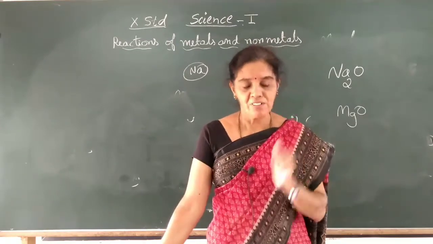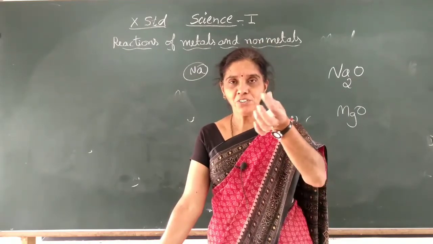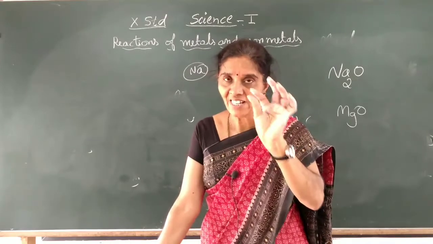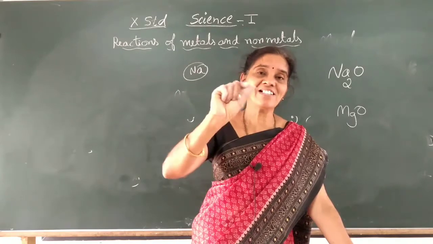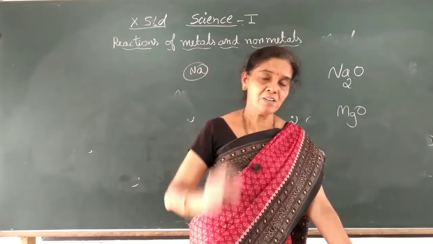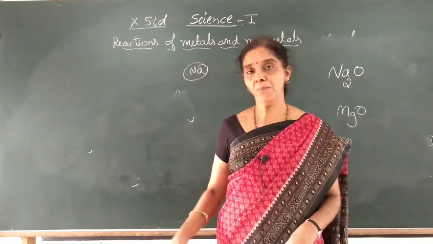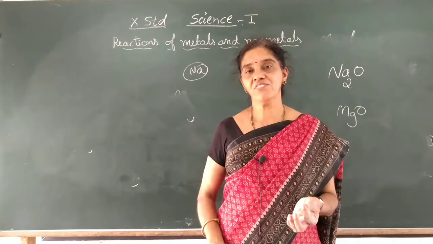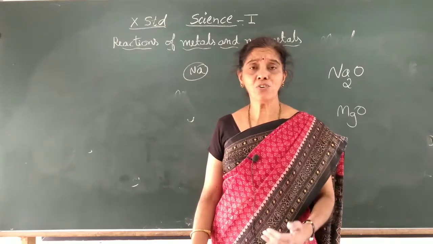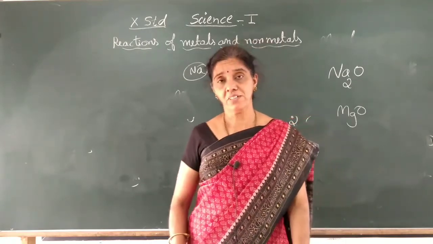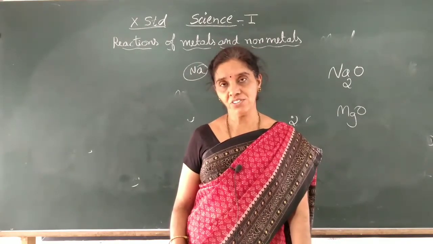If you powder them, you won't get a smooth powder. If you powder the salt at home, try it, or take table salt and touch it in your hand, and compare with atta, maida, your wheat flour. They have a smooth structure. But if you touch the sodium chloride, the ionic compound, today at home, the texture has a rough surface because it has a crystalline structure, and if you apply force, it may change into small powder. They are brittle. Ionic compounds are no doubt solids, and they are brittle in nature.